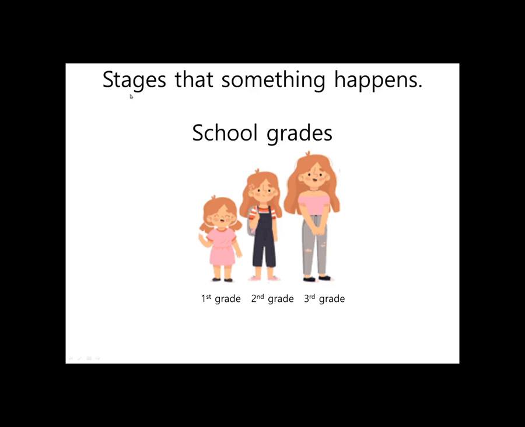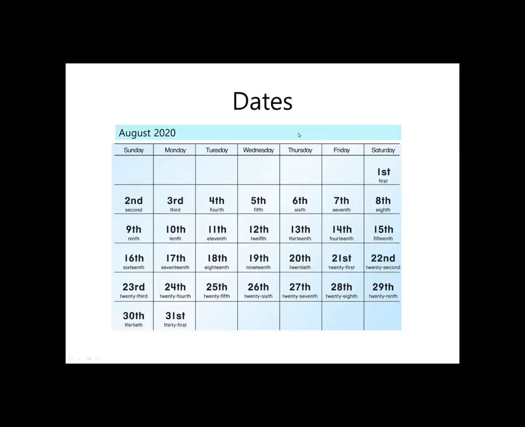We can use ordinal numbers for stages that something happens. In school grades, this is the first grade, this is the second grade, this is the third grade. So we use ordinal numbers to say the order of the grades. And importantly today, we use ordinal numbers for dates, specific days of the month. I'll count through for your review, so you can listen to the ordinal numbers.